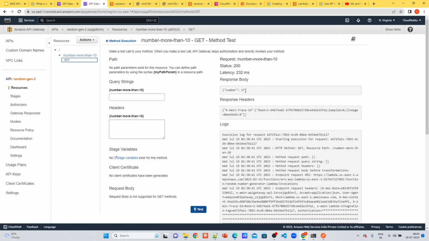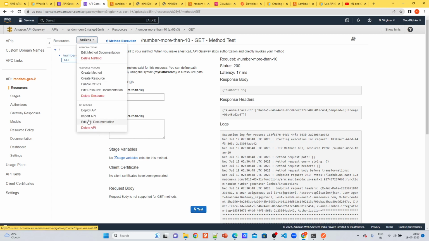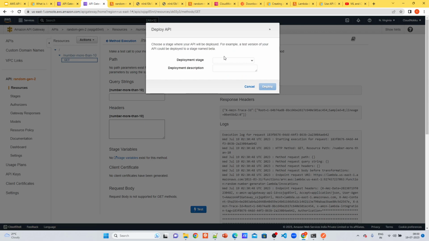Now see, the number is about 10. So all the random numbers now are about 10, all the requests, and you can see the latency details also. Now let's create an API. For that, you need to deploy an API.